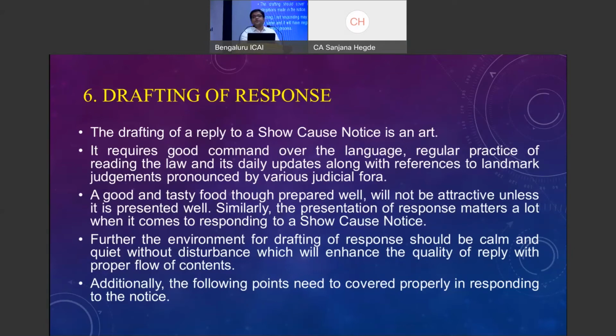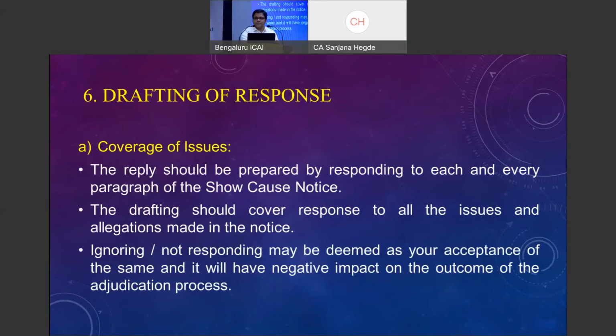Coverage of issues. During drafting of the reply to the show cause notice, what you need to consider and how you need to move on. The reply should be prepared by responding to each and every paragraph of the show cause notice. Each and every allegation, please respond. If you do not respond to a particular allegation, it will be deemed to have been accepted by the department, because there is no response for it. So please do not miss any of the allegations made in the show cause notice. Please draft for each and every allegation.